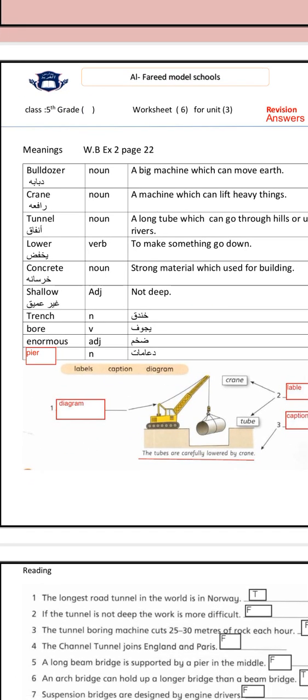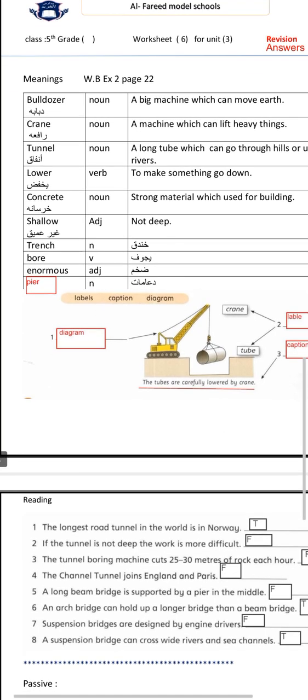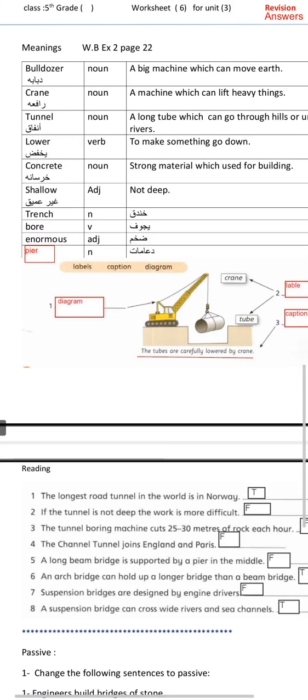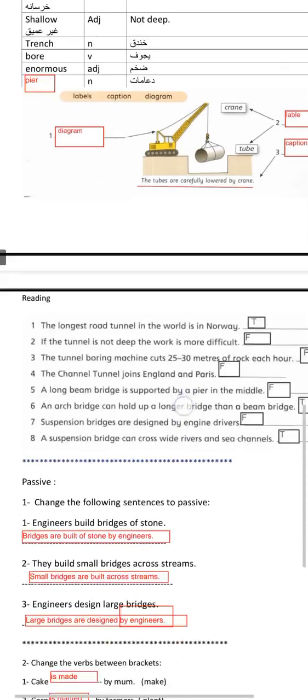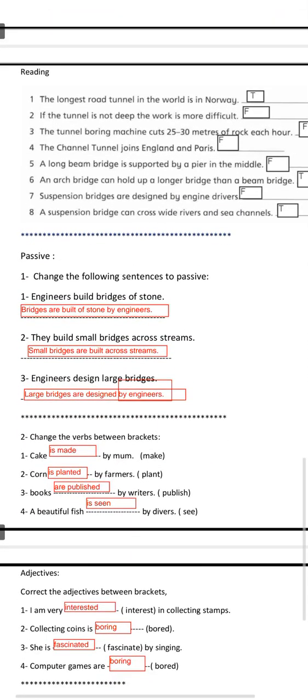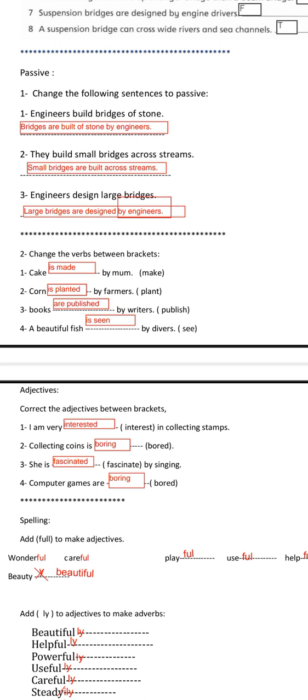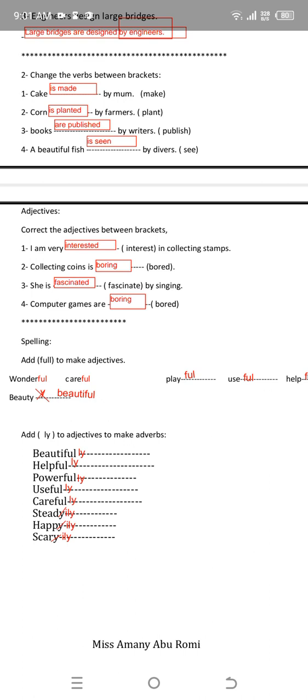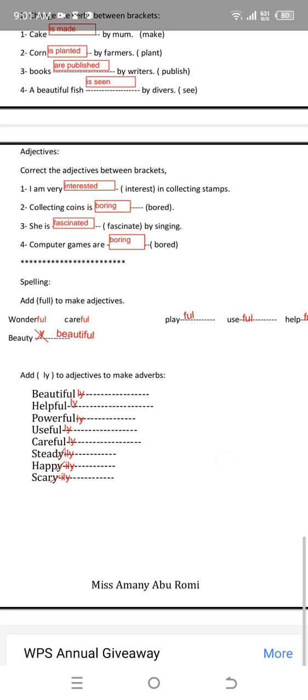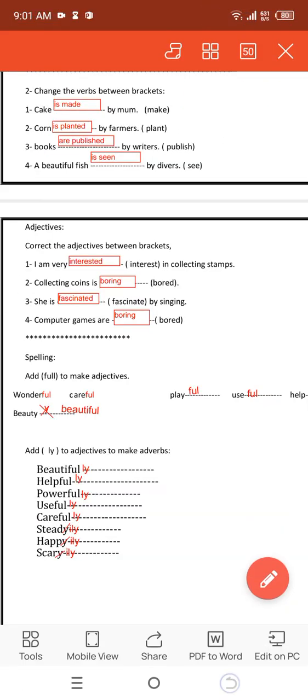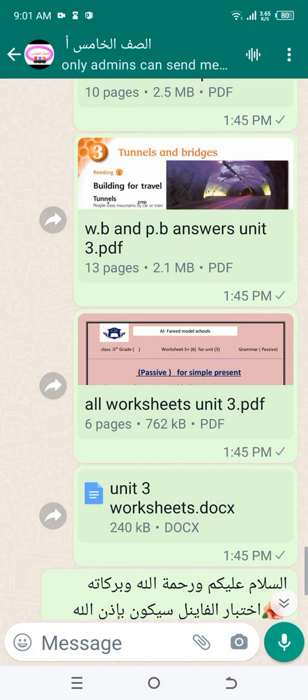English meaning: they must know the English meaning to match or to fill in the blank spaces with the correct verb, with the correct word and meaning. Here are true or false sentences, which are important. Here, to change to passive. Change to passive. These are two important examples. Here add ed or ing is also important. Go with me to the next worksheet.